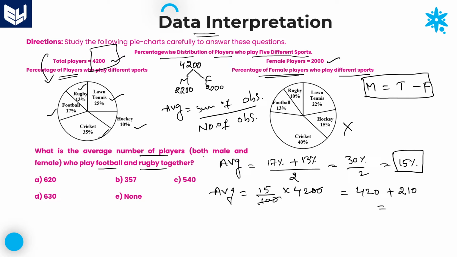Now you can add these two, which is equal to 630. Average number of players who are playing football and rugby together, both male and female, is 630. Option D is the right answer for this question.